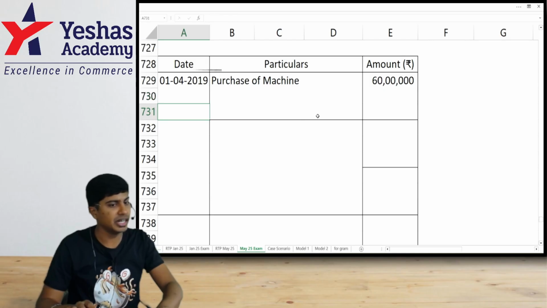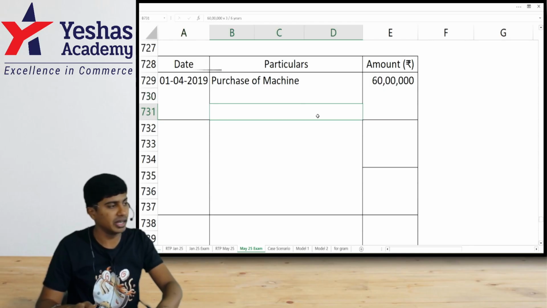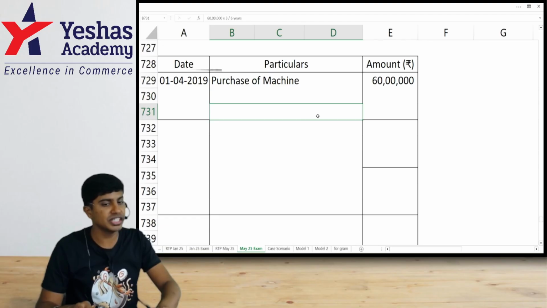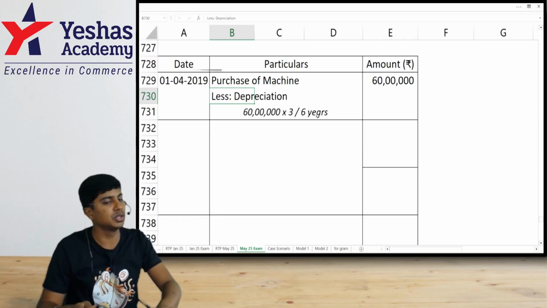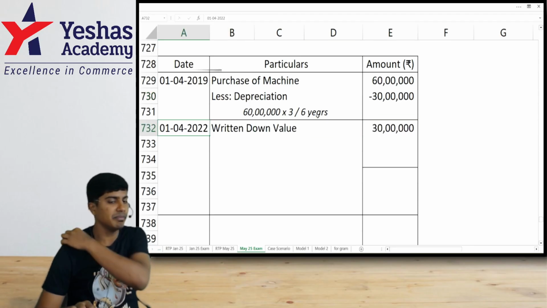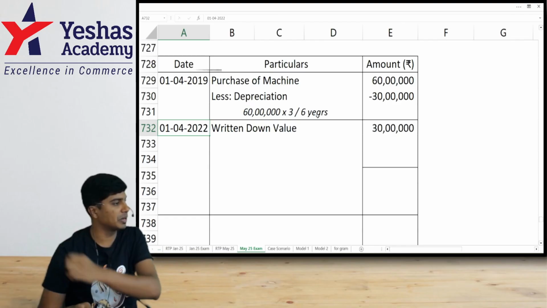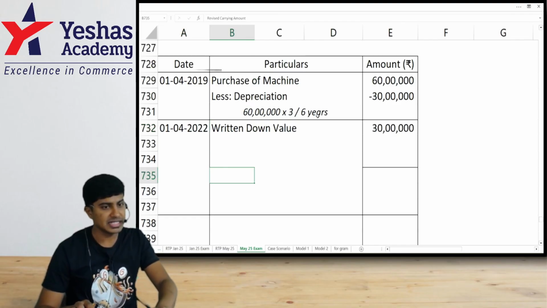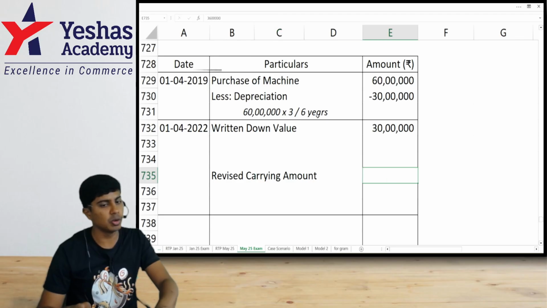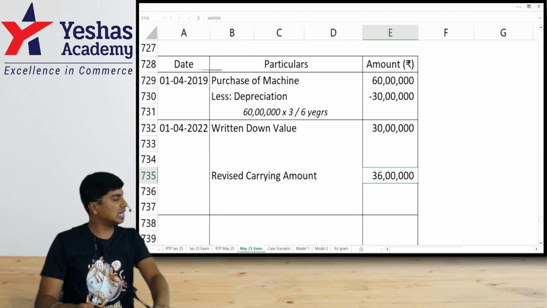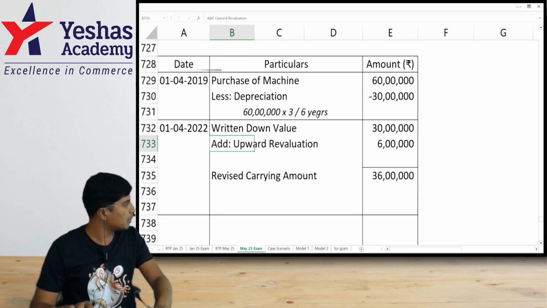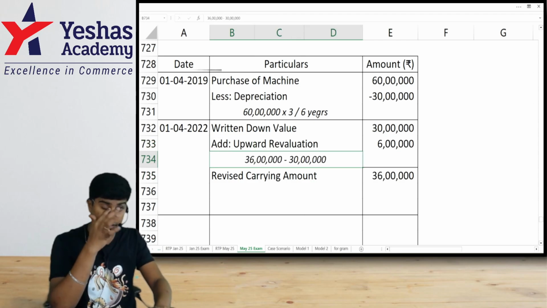I will depreciate it not for 1 year, but I'll do it for 3 years. So 60 lakh divided by 6 into 3, depreciation will be 30 lakhs. And the book value of the asset will become 30 lakhs as on 1st of April 2022. They've reassessed this and the revised carrying amount became 36 lakh. For 30 lakh to become 36 lakh, can I say there is upward revaluation of 6 lakhs?